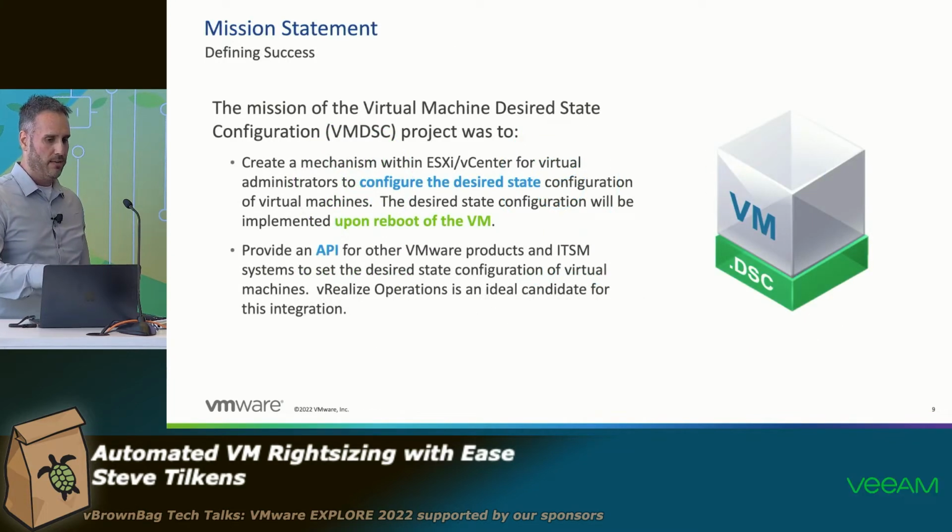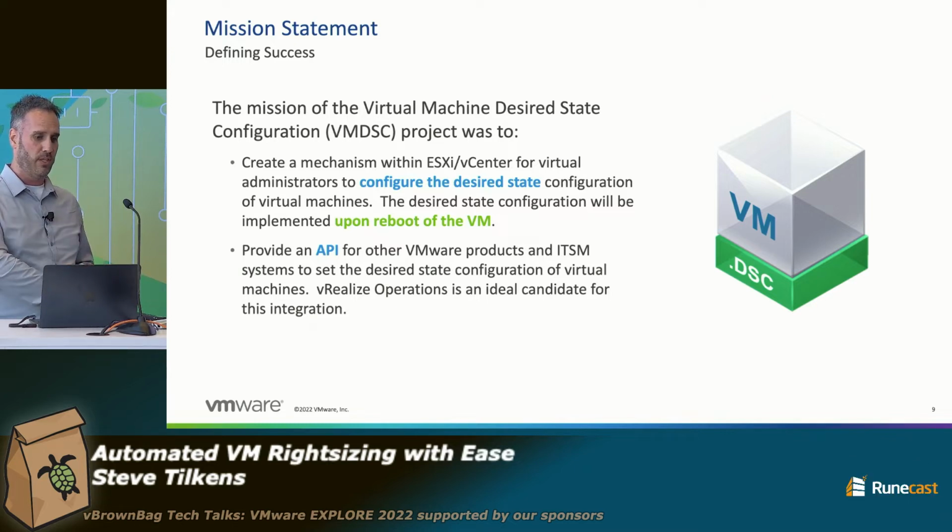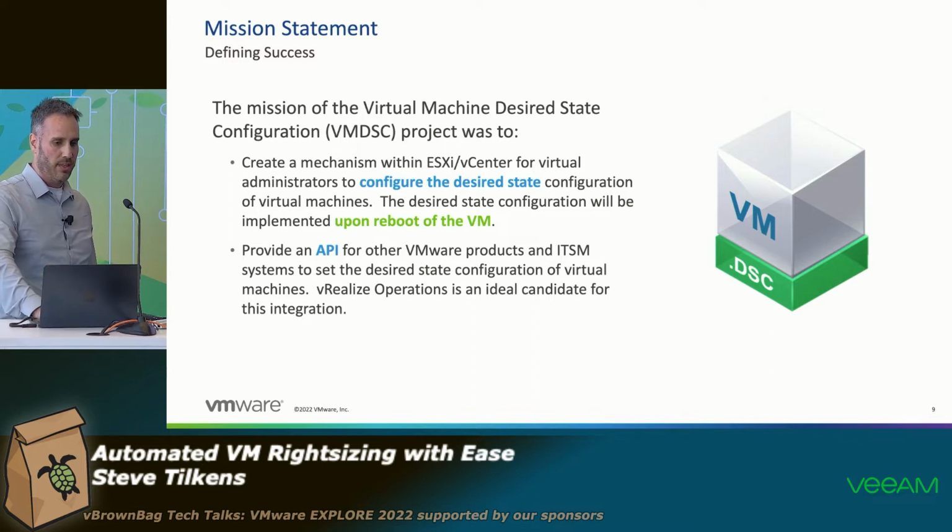And so looking at VMDSC a little bit more granularly, right? This project, we had two main milestones that we wanted to accomplish. And that was to, first and foremost, create a mechanism within ESXi or vCenter for VI admins to basically just specify CPU and memory of a VM. And then that configuration will take effect, and here's the key part, the next time that VM reboots, right? So not like a power off, just somebody going into the OS and saying Windows shut down or reboot, right? So that was the first milestone.